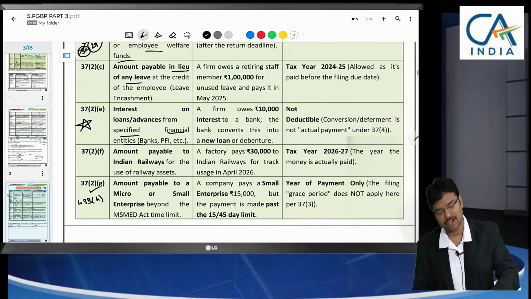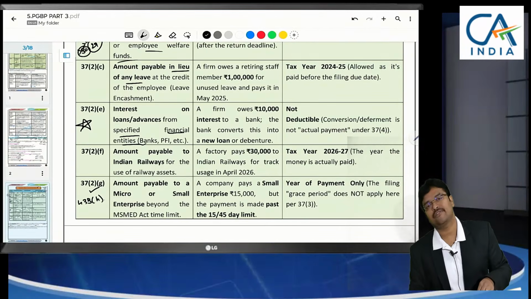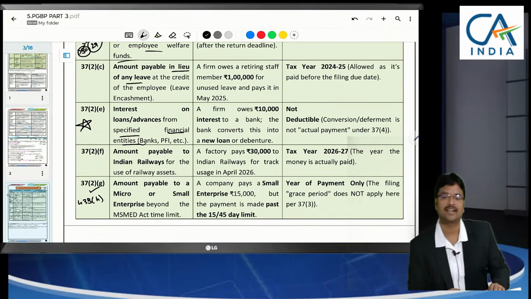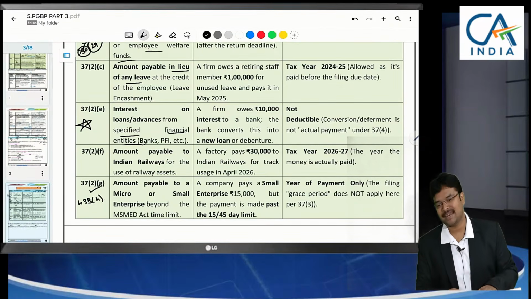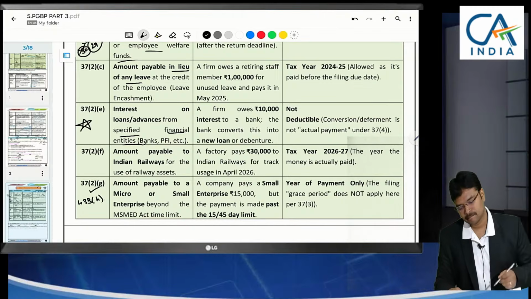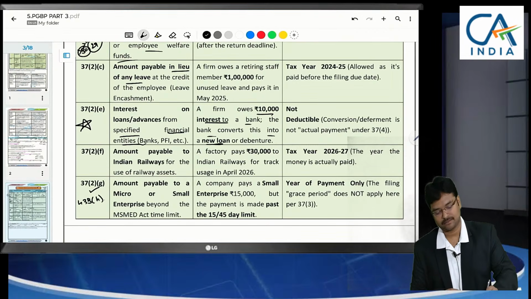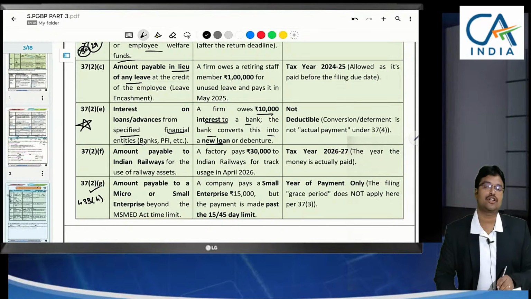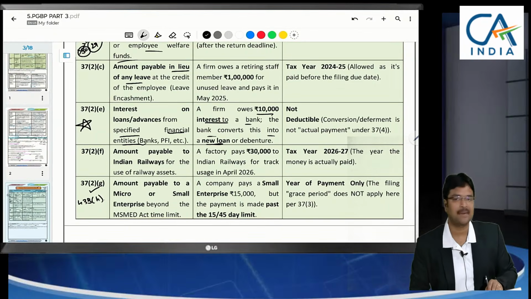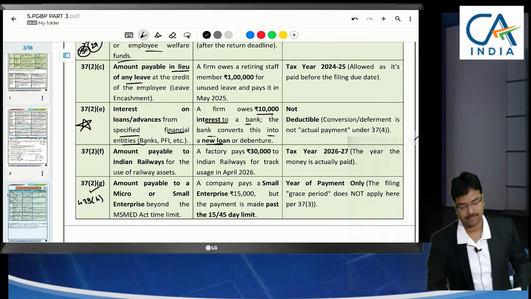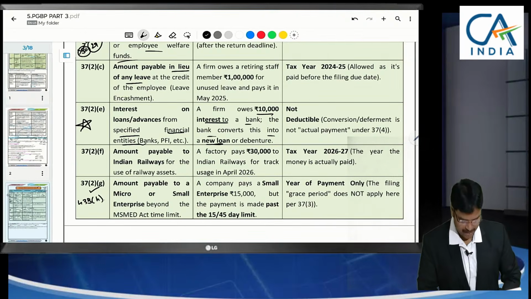Coming to term loans, if we see any outstanding due of term loans, it cannot be claimed as deduction. In a term loan there will be principal and also interest. Interest unpaid cannot be claimed as deduction. A firm owes 10,000 interest to a bank and the bank converts it into a new loan. Whether conversion of unpaid interest into a loan amounts to payment? No. You have just converted it, that's it. That converted loan has to be repaid to claim deduction.